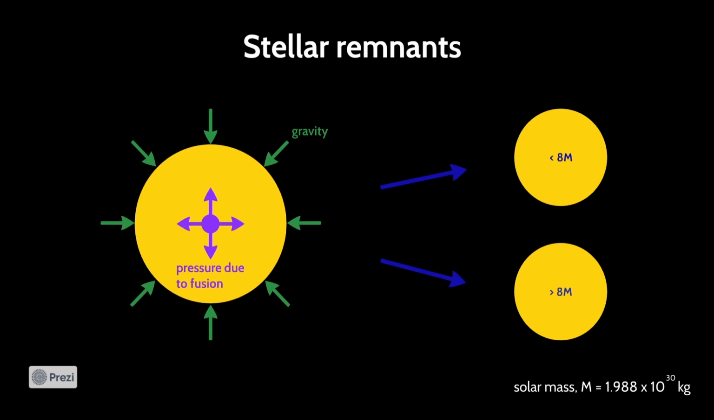In this video, we will be looking into the three possible forms that a star's remnants can have after they die, and the limits to their mass which decides their fate.